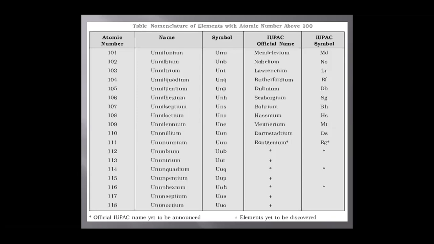IUPAC official names of the elements and IUPAC symbols: Mendelevium, Md; Nobelium, No; Lawrencium, Lr; Rutherfordium, Rf; Dubnium, Db; Seaborgium, Sg; Bohrium, Bh; Hassium, Hs; Meitnerium, Mt; Darmstadtium, Ds; Roentgenium, Rg.